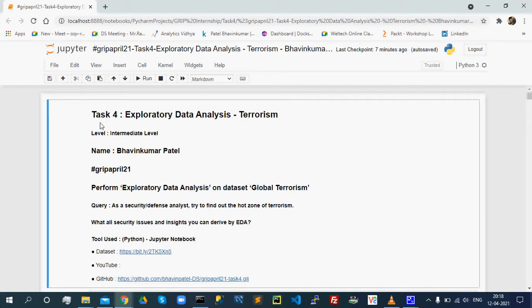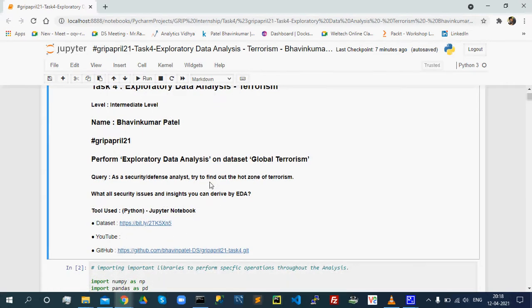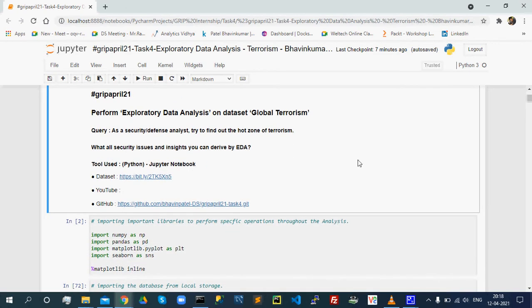I have completed my task 4, that is exploratory data analysis on terrorism. This is the GRIP task 4 in GRIP April 21. The main task is performing exploratory data analysis on the global terrorism dataset.